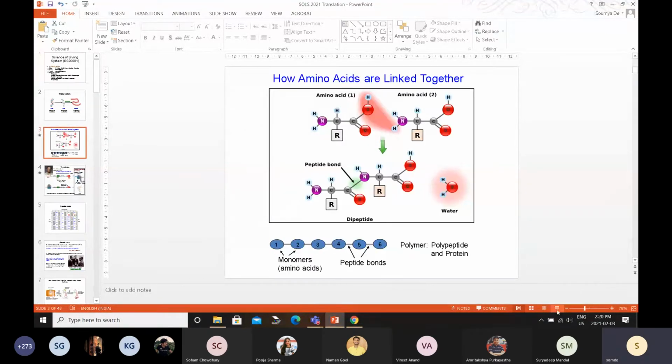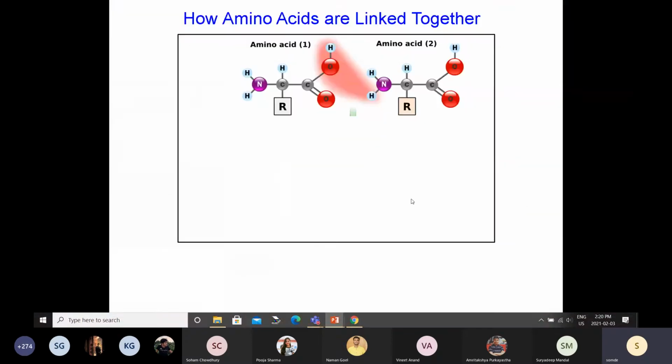Let us first see how the polymer is formed. Again, I told you that there are two functional groups. One is the amine group, the other one is the carboxylic group. The carboxylic group of one amino acid and the amine group of the other amino acid will react, and you will get release of a water molecule, H from here and OH from here.